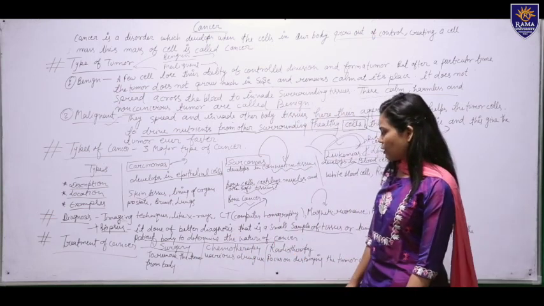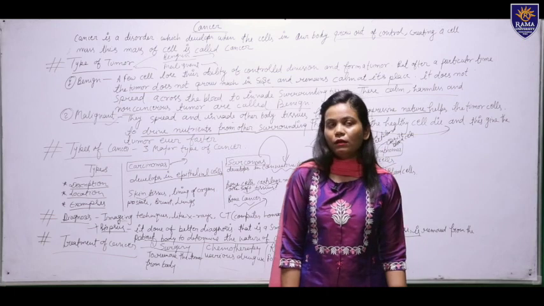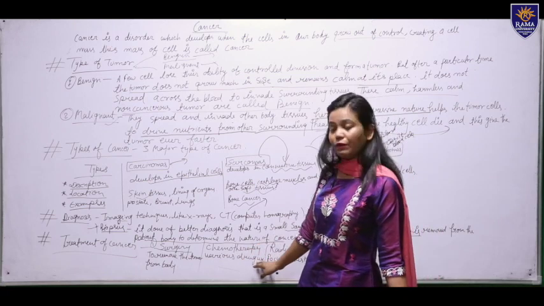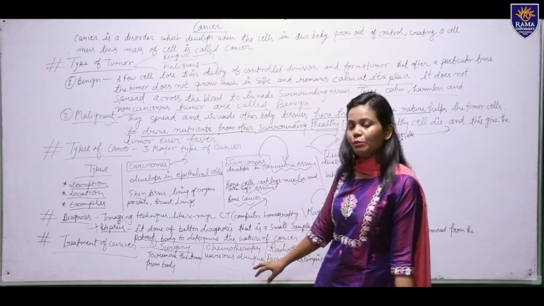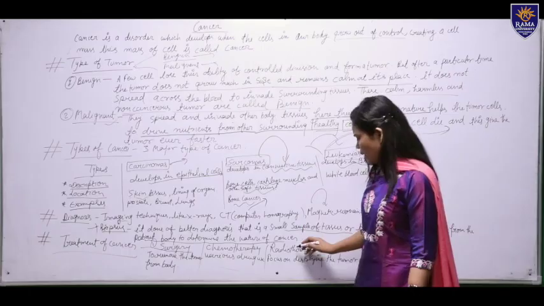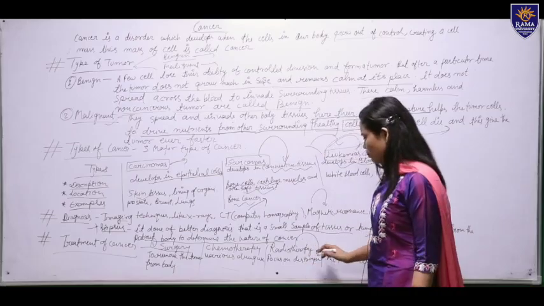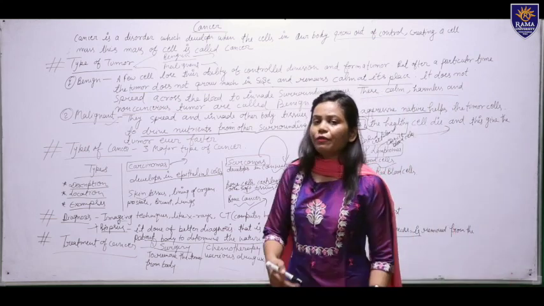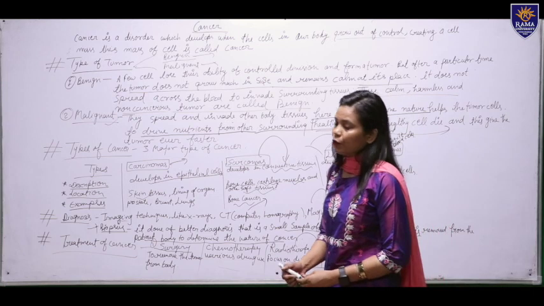Okay, now we will come to the second one, chemotherapy. What is chemotherapy? In this case we can take different types of drugs, various types of drugs we can use in this process, and control the cancerous cells with the help of chemotherapy. Last but not least, radiotherapy is also available. By radiotherapy we can focus on destroying the tumorous cells. Different radiation can be focused on destroying the tumor cells.